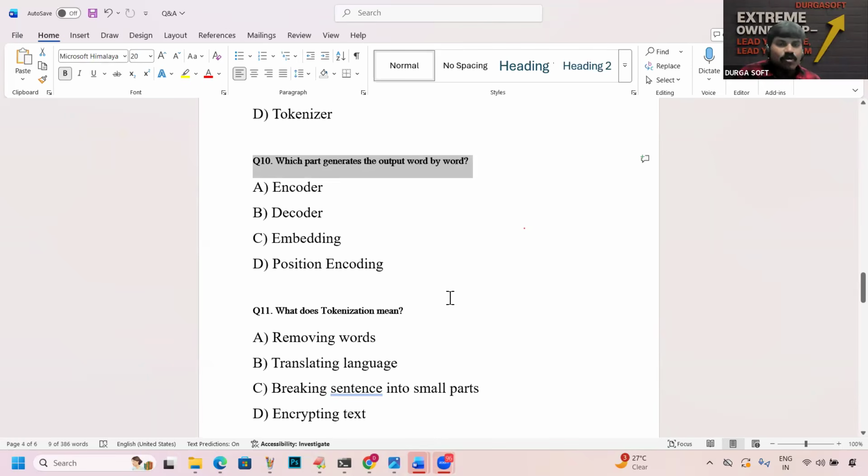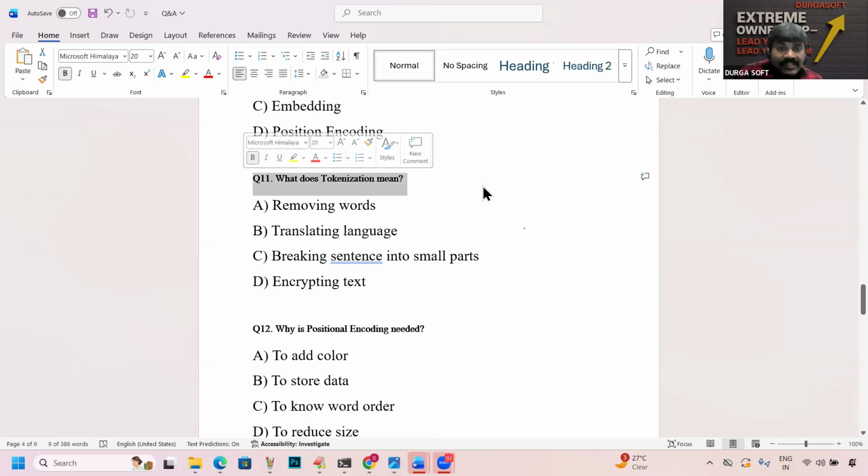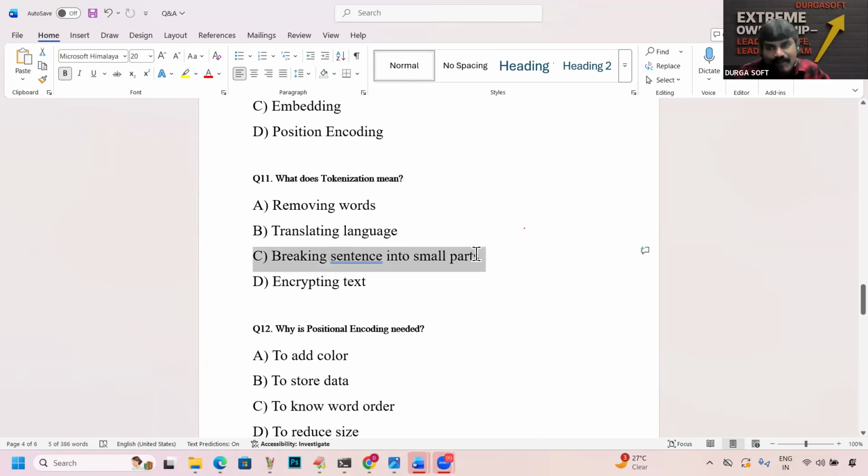Which part generates output word by word? Decoder. So what does tokenization mean? Breaking the sentence into small parts, removing small words, simulating language, or encrypting text. Which one? Breaking the sentence into small parts. This is what tokenization is.